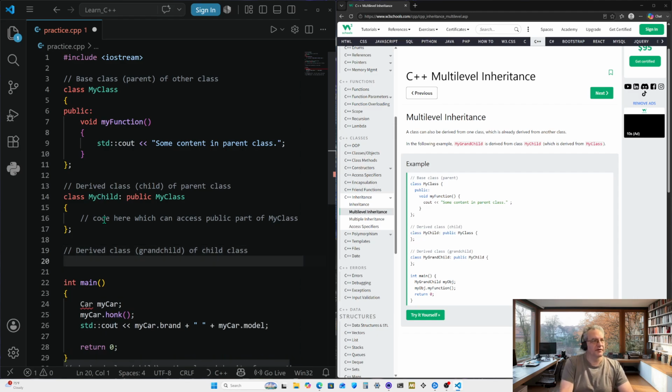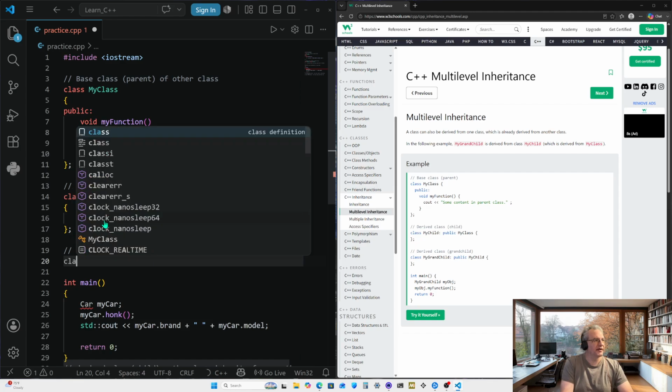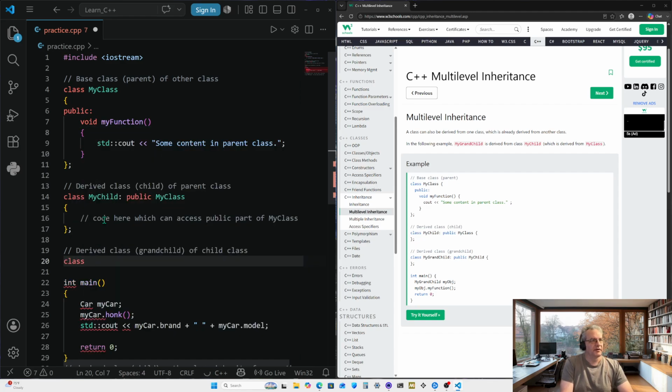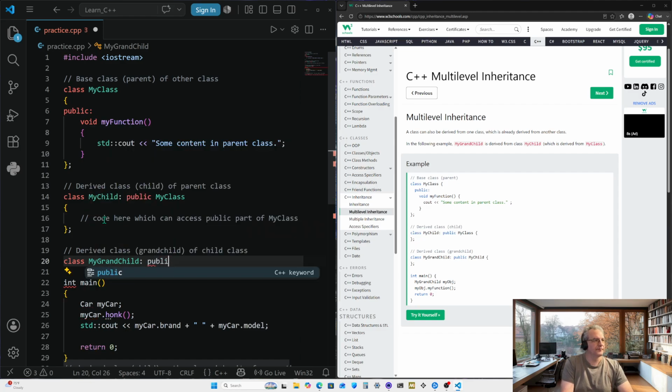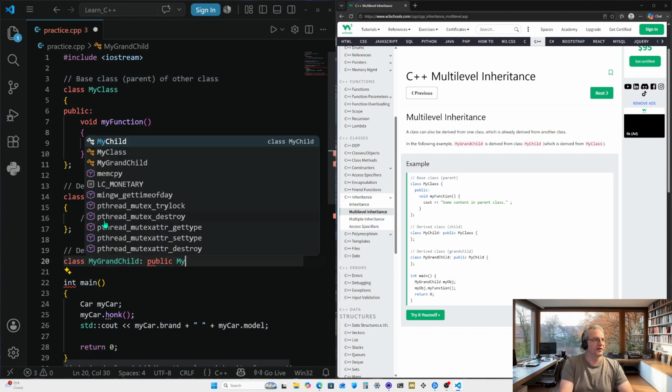And then the code for this, so we're going to create another class here. My grandchild with a colon, and it's going to have access to the public part of my child.